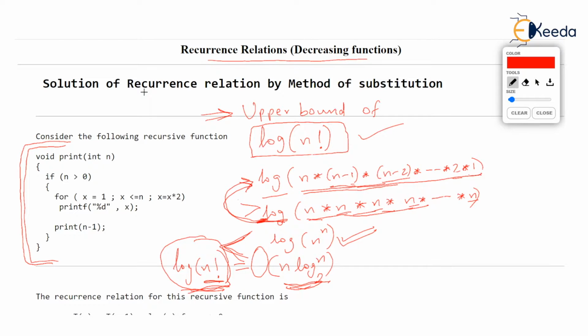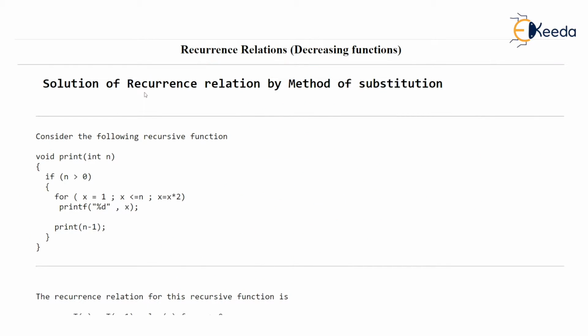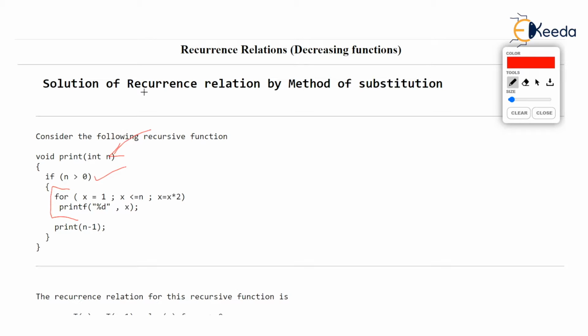Okay, remember this. Now let's come back to our recursive function. In the recursive function, we are passing a parameter n, and if n is greater than 0, we have a for loop which prints the value of x. But notice, in the for loop, x goes from 1 to n, correct? But each time x is multiplied by 2. We have seen such for loops which multiply the counter x by 2 every time; they will run log n times, isn't it?